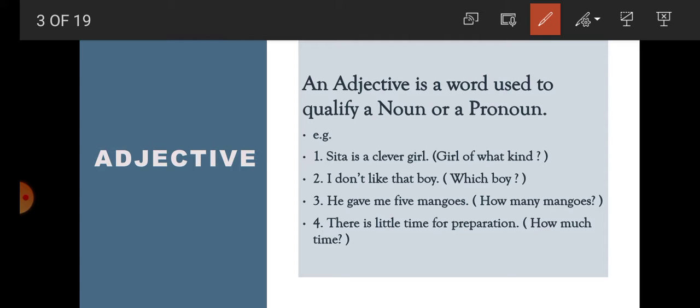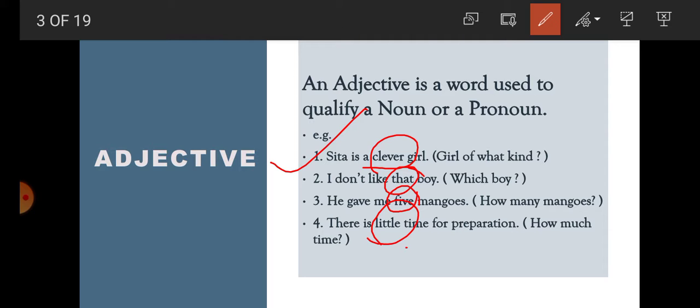In the first example, Sheeta is a clever girl. Girl of what kind? Clever. So what is clever here? Adjective. I don't like that boy. Which boy? That boy. So what is that here? Adjective. He gave me 5 mangoes. How many mangoes? 5 mangoes. So 5 is adjective. There is little time for preparation. How much time? Little time. So what is little here?